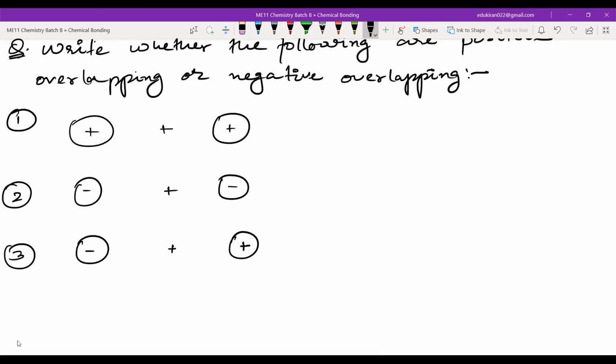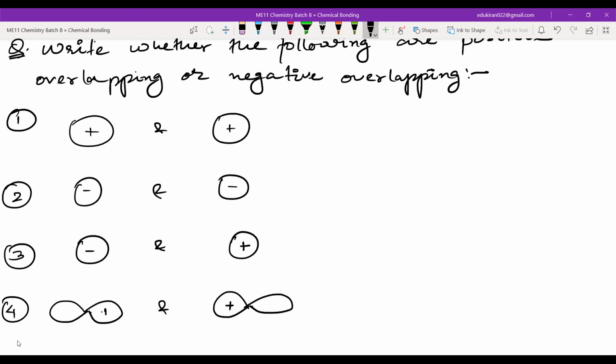Sometimes you will not be given the positive sign, you will just be given the orbitals like this, and these two orbitals are overlapping. You have to tell me whether it is positive or negative. You can also have p orbitals. For the first example, who will answer? Positive or negative overlap? Positive overlap.